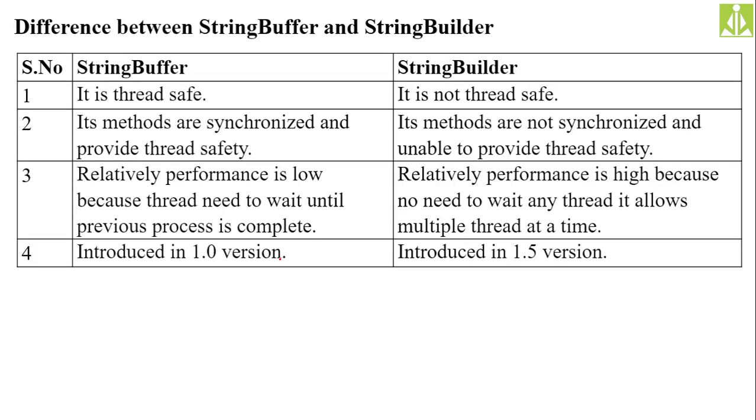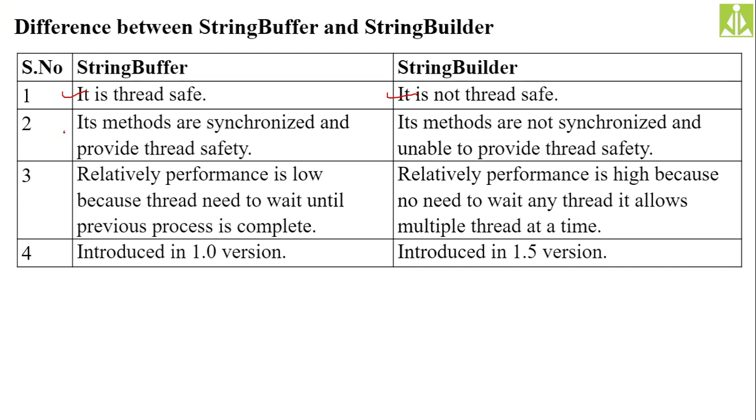Okay. So now the differences that we are discussing over here, string buffer and string builder, the main and most important difference is the thread safe mechanism, which is supported by your string buffer class and which is not supported by your string builder class. Its methods are synchronized and provide thread safety. Because it is supporting the thread safe mechanism, all its methods are synchronized.